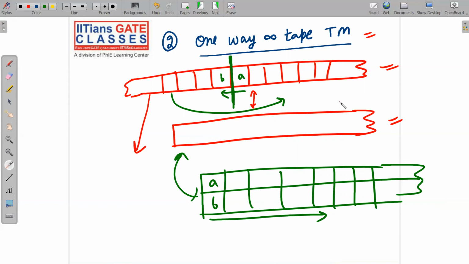Of course, it is a basic course. I'm not going into detail. I'm telling you again and again, I'm just giving you a rough idea that both will have the same power. You may think that a single-way infinite tape will have less power than a two-way infinite tape, but no, it's not the case. I have given you a rough idea: just cut the tape somewhere, and then you apply this part below it, so you will get it like this.